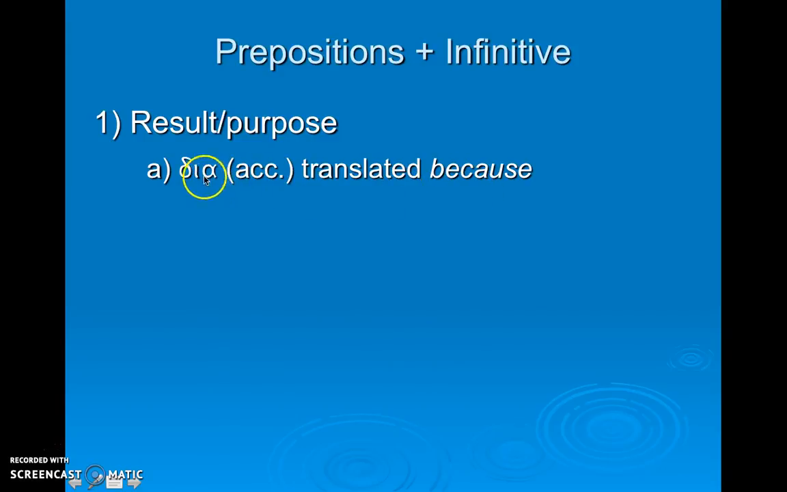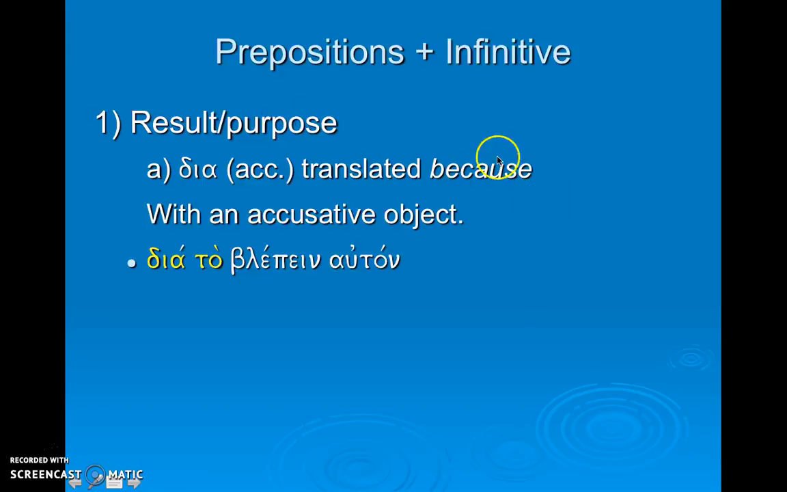You'll recall that if dia is followed by the genitive, it means through. So there are different translations for these prepositions depending upon the case of the noun that follows them. So dia followed by the accusative will be translated because, and that is a construction that indicates result or purpose.